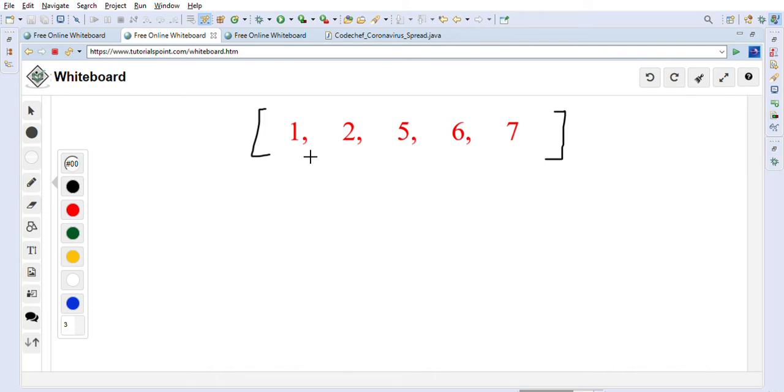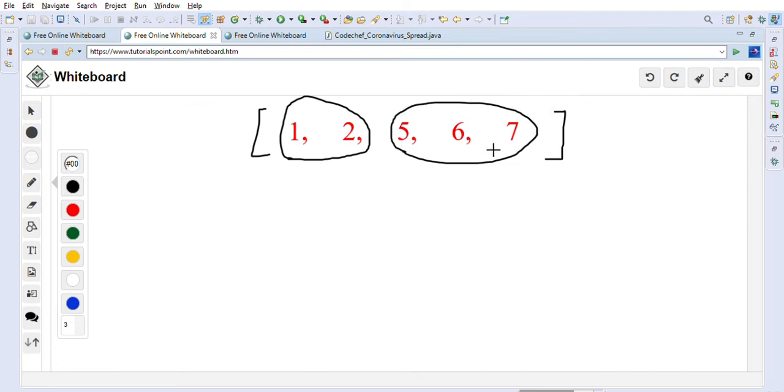As you can see, if the virus is spreading with distance 2, then if we consider this group, it can get infected, because they are within the distance 2. And if we consider these three people as a group, then they will also get infected. For example, if 5 gets infected, then 6 and 7 can also get infected, because they are within the distance of 2 from each other. The distance between 5 and 6 is 1, and between 6 and 7 is 1, so if 5 is infected, then 5 can infect 6 and can infect 7.